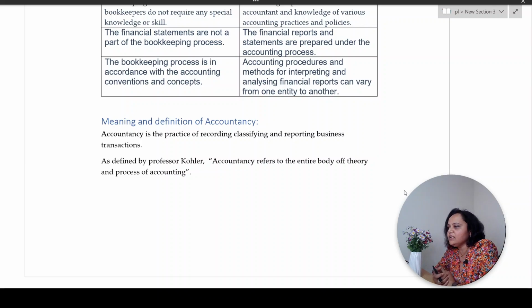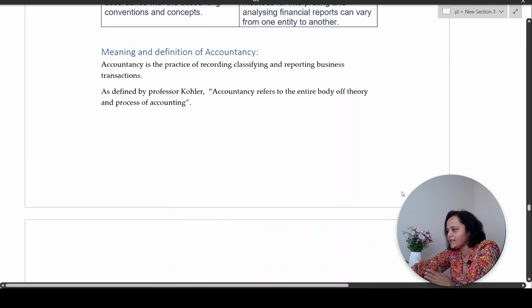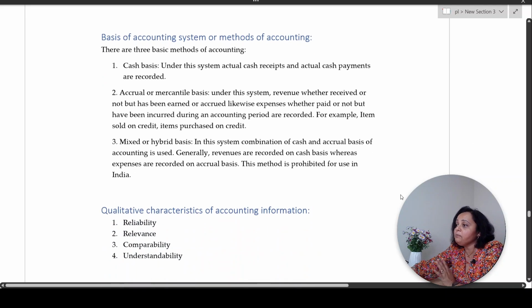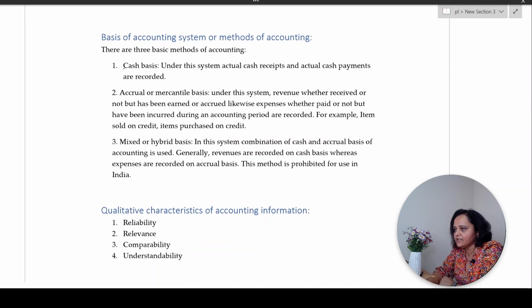Correct. We'll go on to the next part now, the meaning and definition of accountancy. Now, accountancy, what did I say? Starts where bookkeeping ends. It is the next step in the study of accounting. Now, as per Professor Kohler, accountancy refers to the entire body of theory and the process of accounting. What it means is classifying and analyzing business transactions as per the records kept in the books of accounts. That is what is accounting. Now, there are basically three methods of accounting: cash basis, accrual basis, and mixed or hybrid basis.